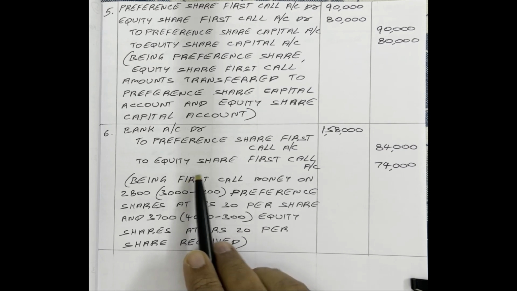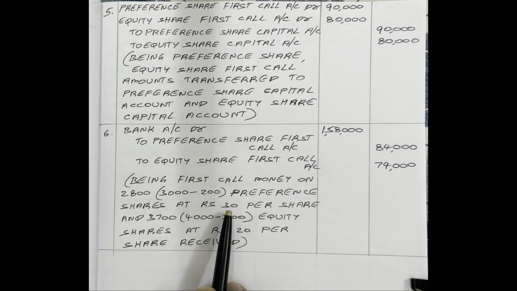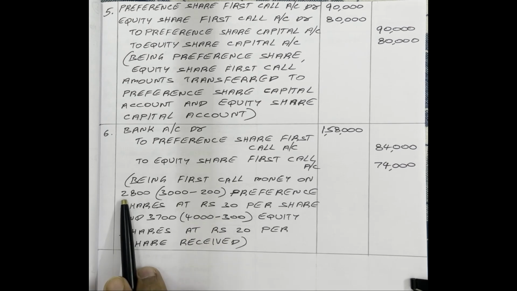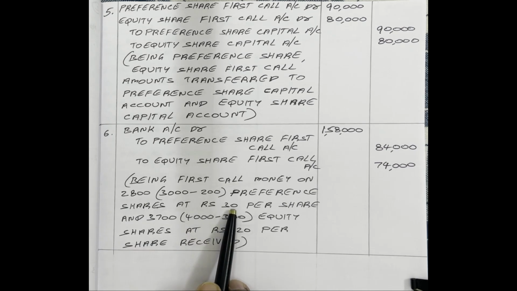In case of preference shares, on 3,000 shares, we have to receive first call amount at the rate of 30 rupees each. But on 200 shares, first call money did not come, no? So finally on 2,800 shares only, we received first call money at the rate of 30 rupees each. Similarly, in case of equity shares, on 4,000 shares, we should receive first call money at the rate of 20 rupees each. But on 300 shares, first call money did not come. So finally, on 3,700 shares only, first call money came.